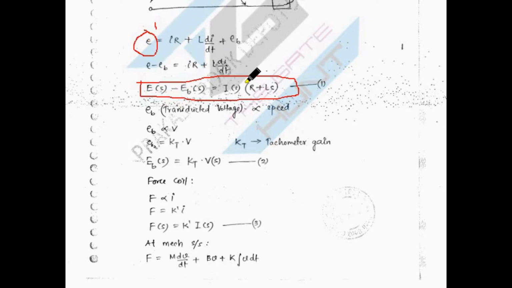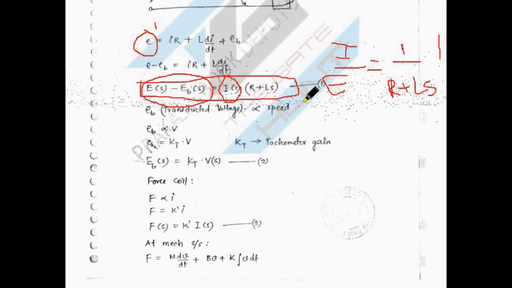So transfer function means output divided by input. So I(s) divided by this total difference E, I am replacing it with E. So it is 1 divided by R plus Ls. Correct, R plus Ls. This is one equation. Then second, this is your output and this is your input. So output V divided by E is equal to 1 by Kt. This is the second equation.